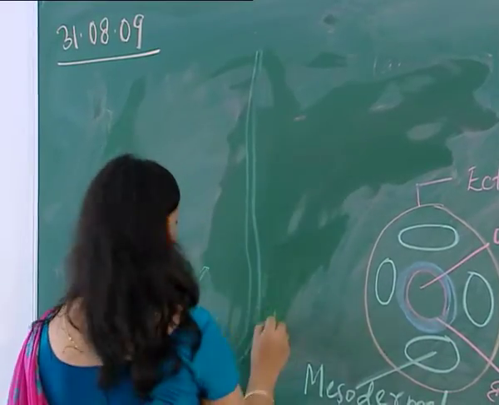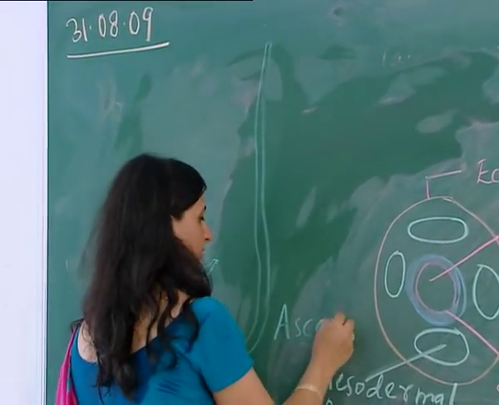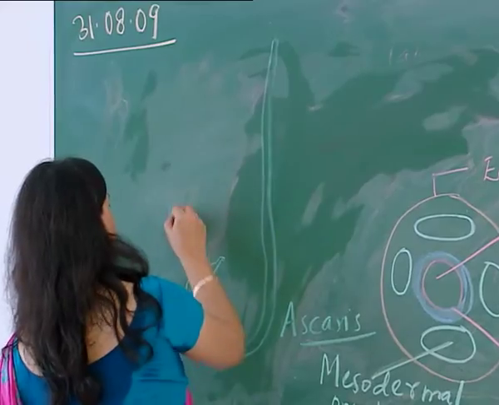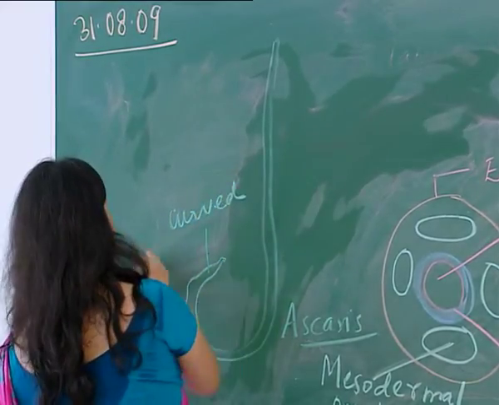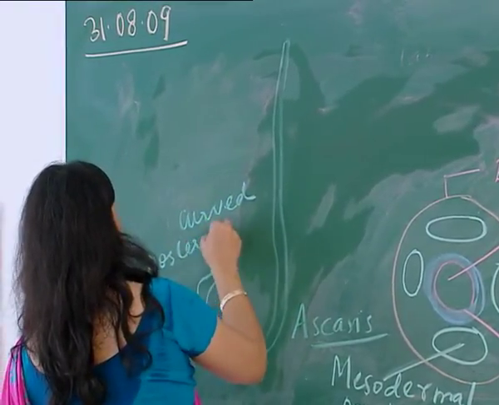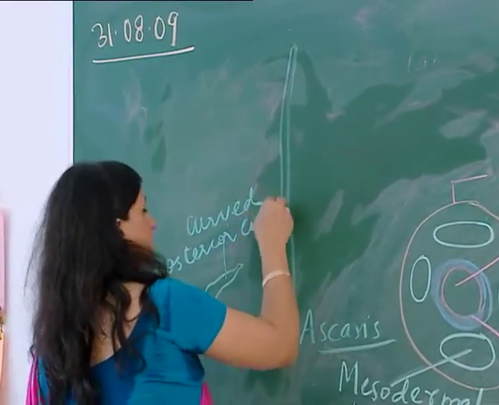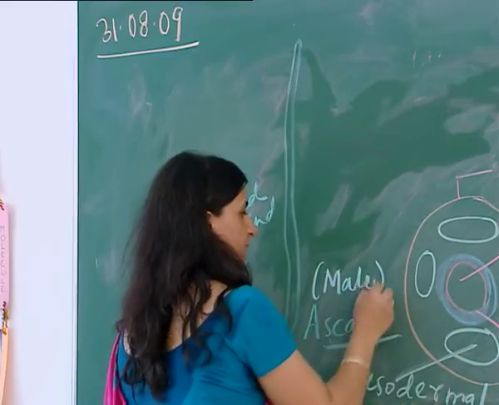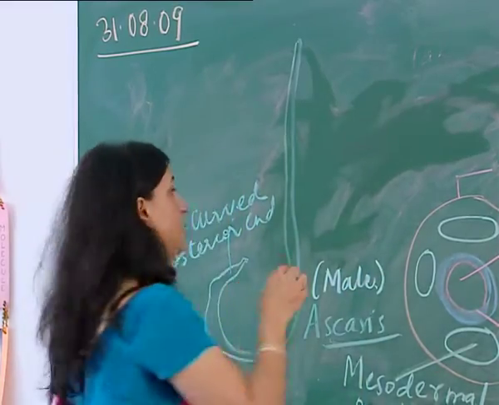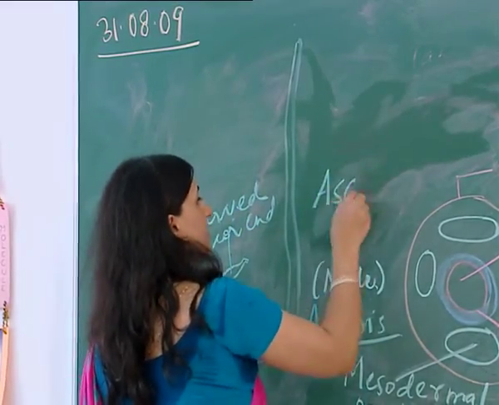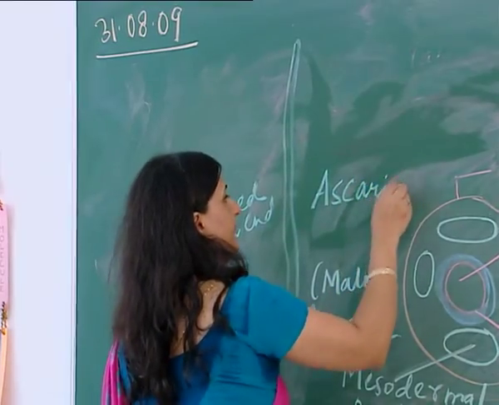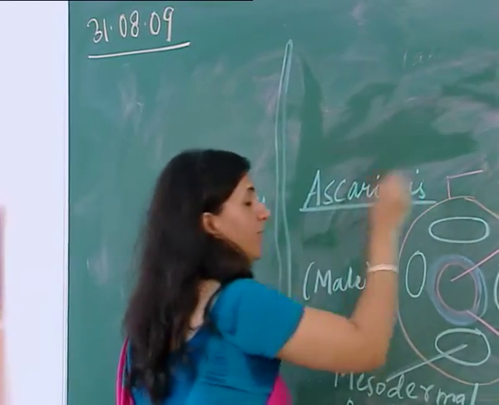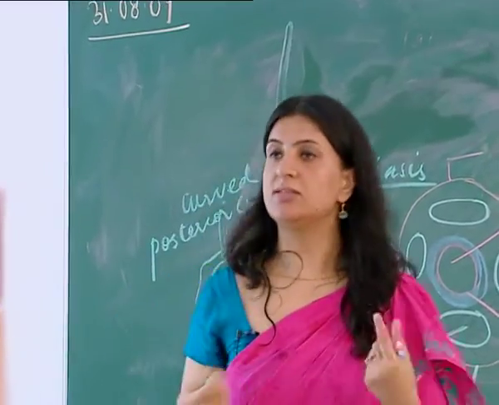Alright, so this is Ascaris, and this is the curved posterior end. And since it has a curved posterior end, it is a male Ascaris. Alright, and the disease that it causes is called ascariasis. Now it is an intestinal worm and it causes the infection in the intestine.